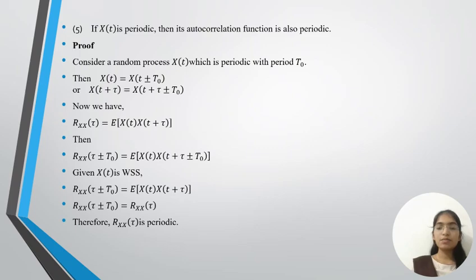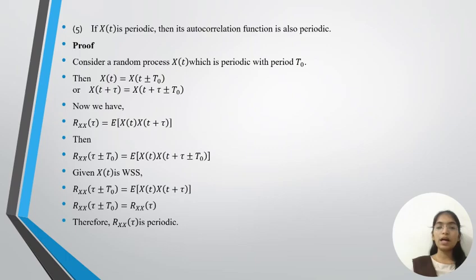Let us see the fifth property of the autocorrelation function. If X(t) is periodic, then its autocorrelation function is also periodic. Proof. Consider a random process X(t) which is periodic with period T0. Then X(t) is equal to X(t plus or minus T0), or X(t plus tau) is equal to X(t plus tau plus or minus T0).